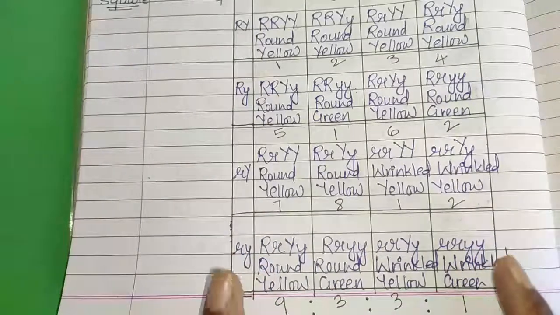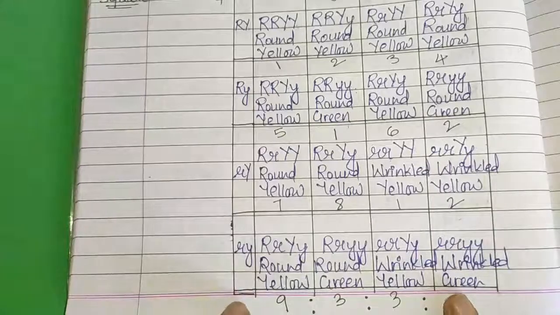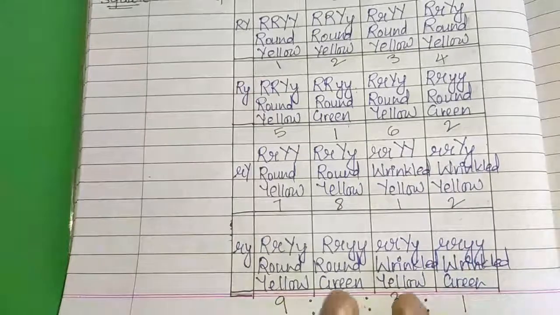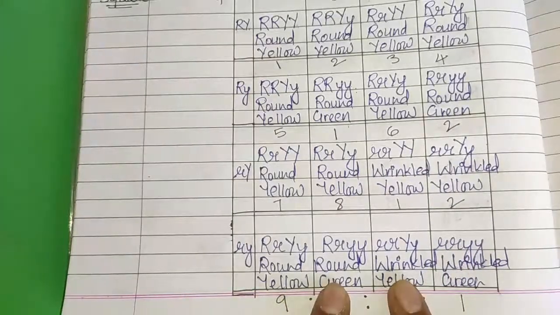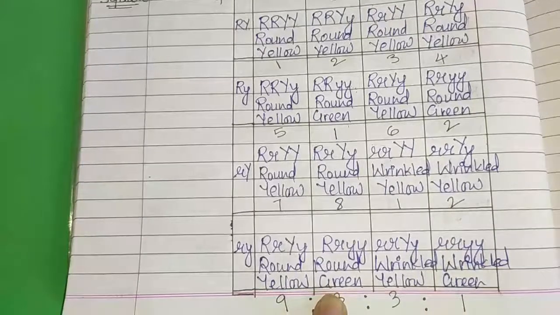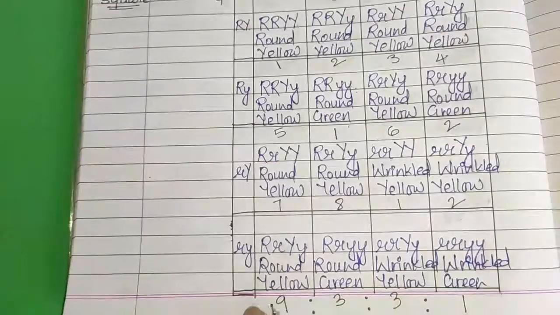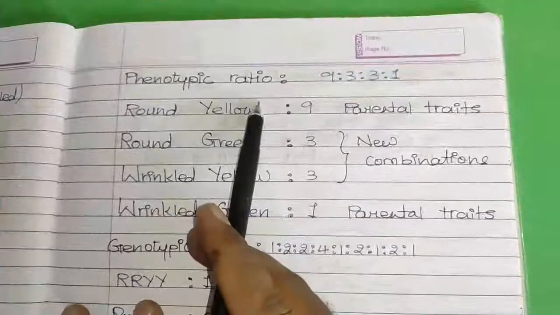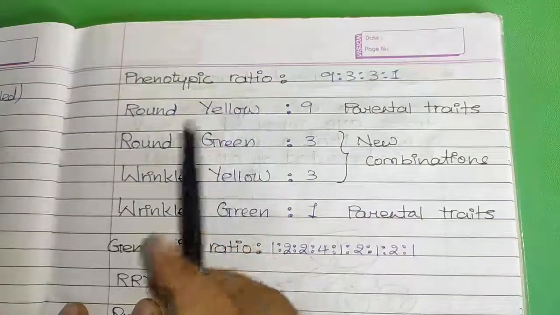In the parental generation, these combinations were already there, and these other 2 we got as new combinations, that is round and green, wrinkled and yellow. Clear? So this is how we have to find out the phenotypic ratio. I have noted down the phenotypic ratio here.